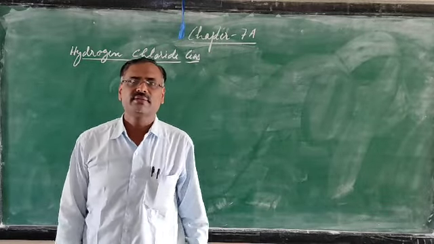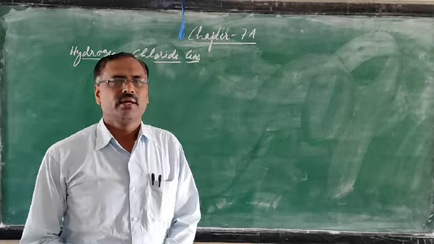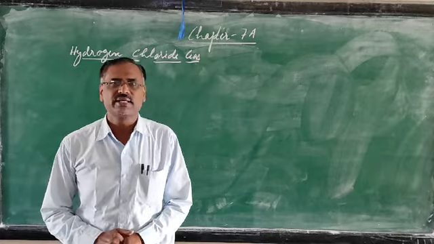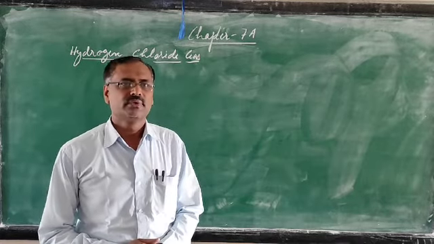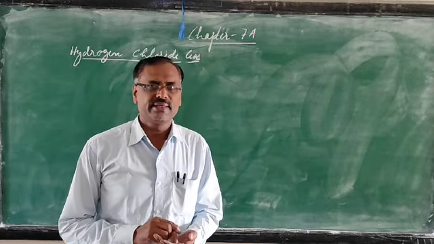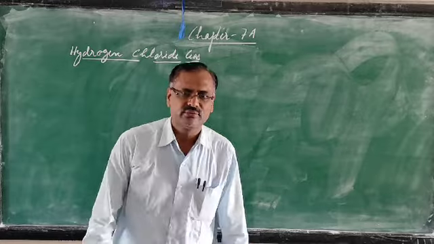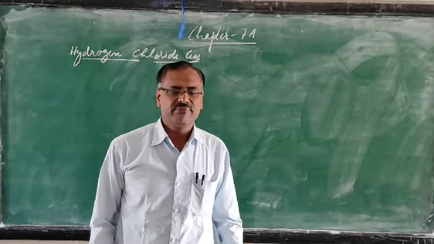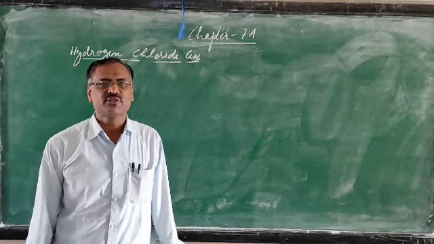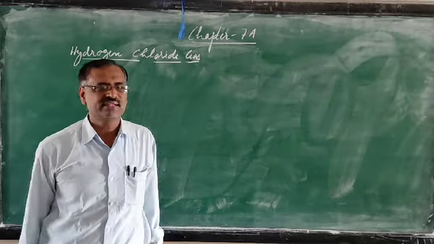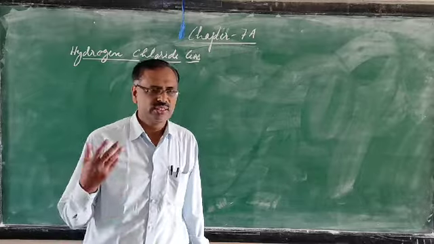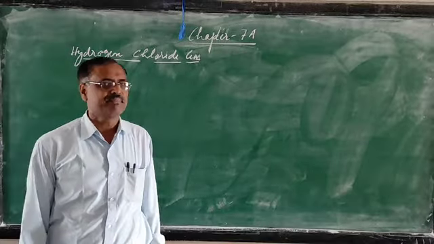Today we are going to start a new chapter, Compounds. In that chapter you are supposed to study 4 compounds: hydrogen chloride gas, ammonia, nitric acid and sulfuric acid. From this topic you will get questions on chemical equations, naming the gas released, and the observation part. So it is a very important topic. More than 20 marks of questions you will cover from this chapter.